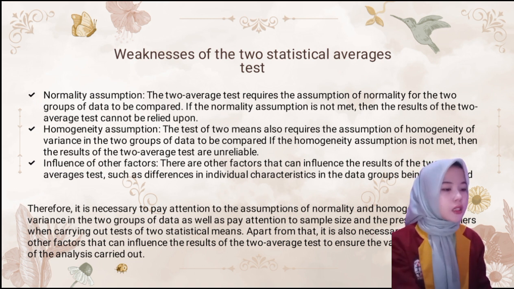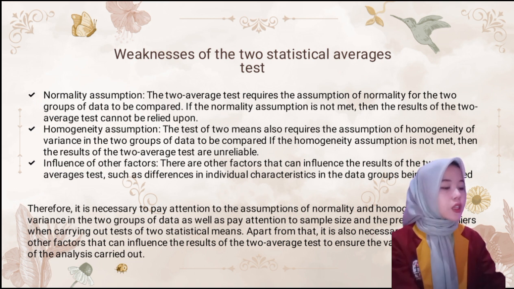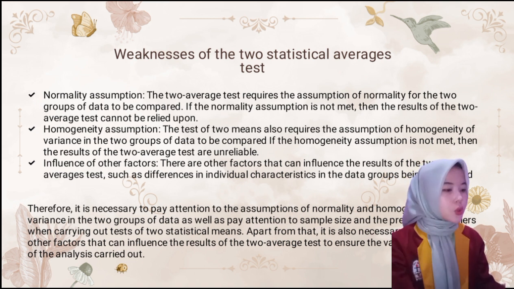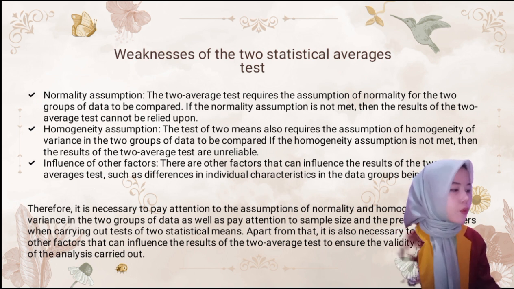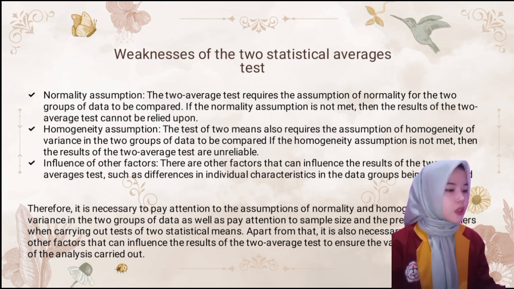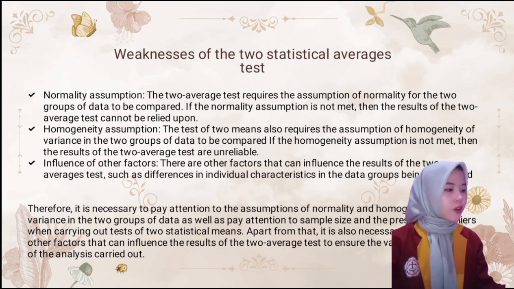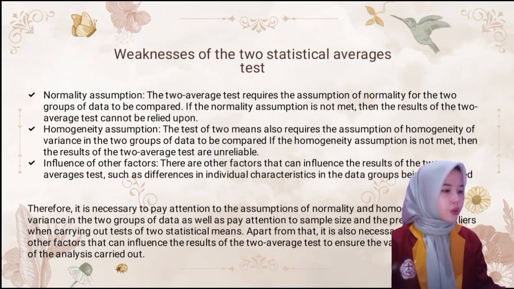Therefore, it is necessary to pay attention to the assumptions of normality and homogeneity of variance in the two groups of data, as well as pay attention to sample size and the presence of outliers, when carrying out tests of two statistical means. Apart from that, it is also necessary to consider other factors that influence the result of the test to ensure the validity of the result of the analysis carried out.